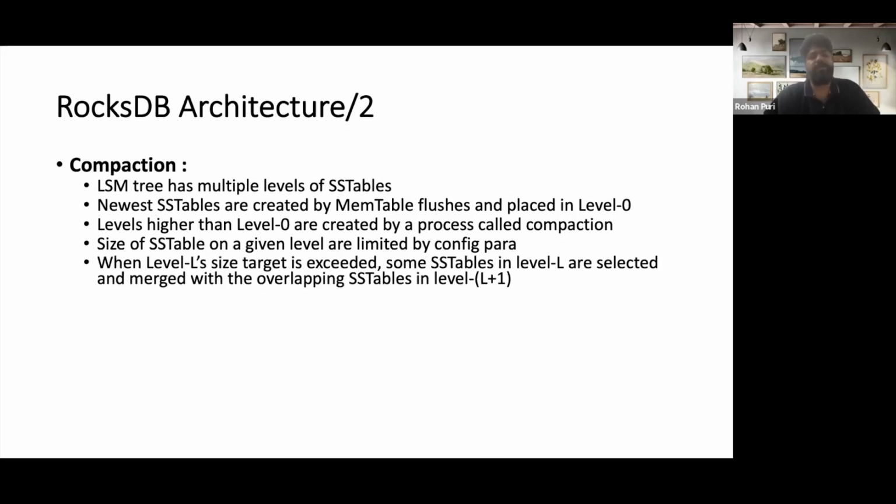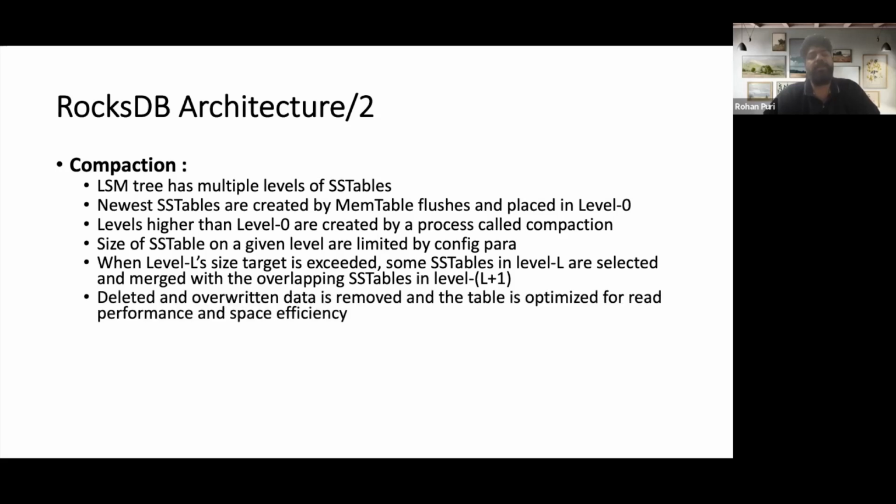When the size limit of level L is reached, some SS tables at level L are selected and merged with the overlapping SS tables of the next level. Deleted data is removed, and overwritten data is also removed.